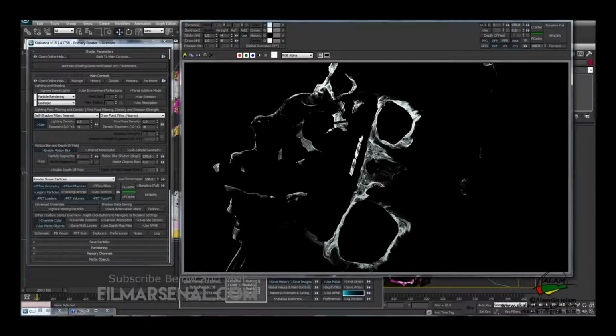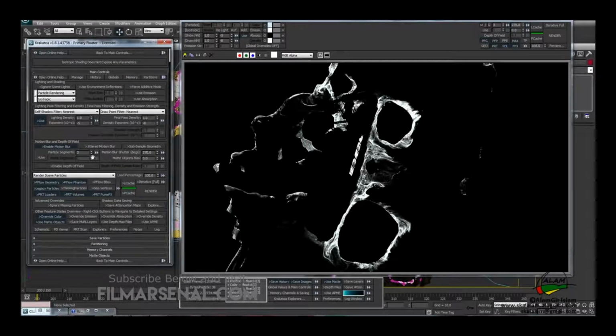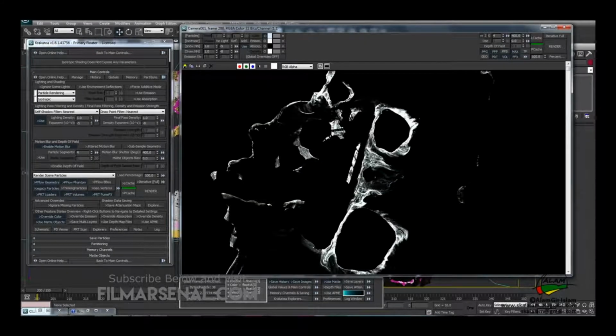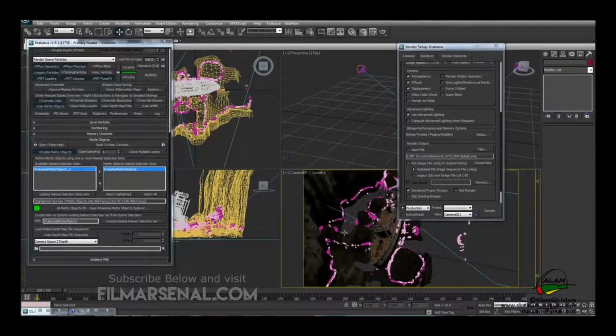So there we have it. The foam particles look pretty decent with the same settings. We can change the settings if you want, so we can experiment a bit by changing these settings. Okay, so maybe we'll increase the motion blur a bit, so we'll increase the segments to 4 and motion blur shutter to 400 and then hit render. So after the render, this is what we have for the foam and the waterline particles. So now we'll render out the sequence for foam particles.